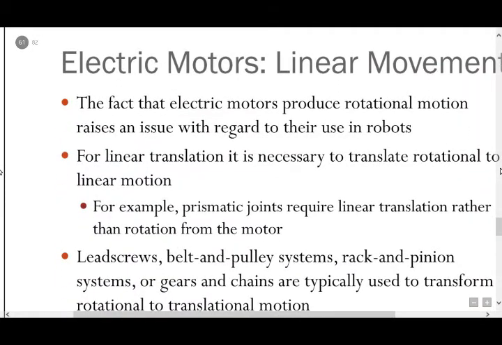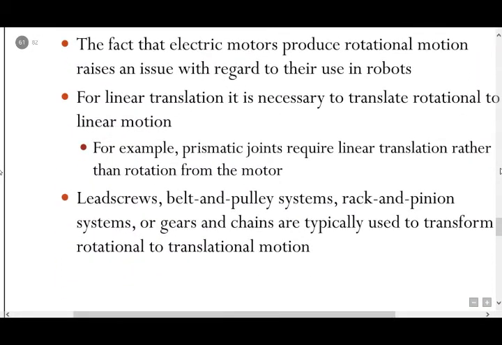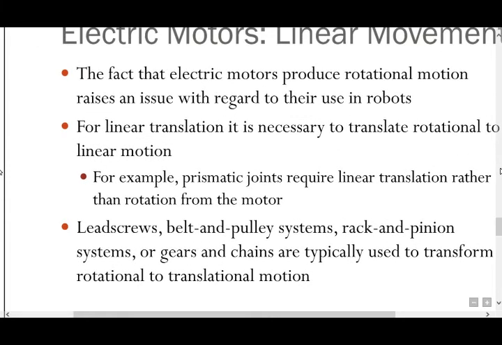Electric motors, linear movement. Electric motors produce rotational motion, which is an issue related to their use in robots. For linear translational motion, it is necessary to translate rotational to linear motion.